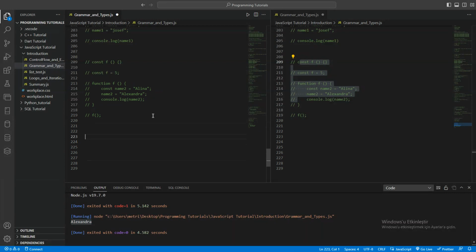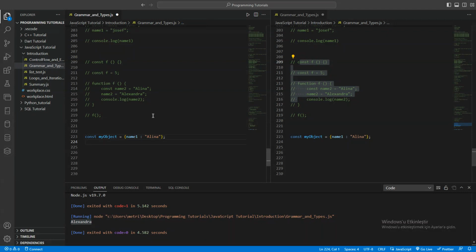Let's see in the second example. Let's say const my object, like that. This is our dictionary, you can think of it like that. You can just say name one, and you can just say Alina, right? I want to change Alina in some way. How can I do that?